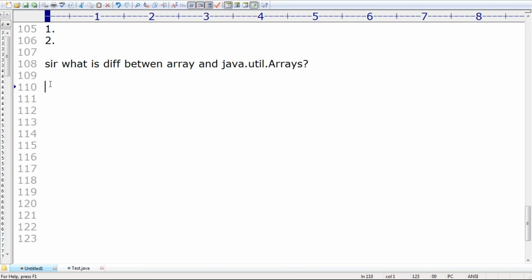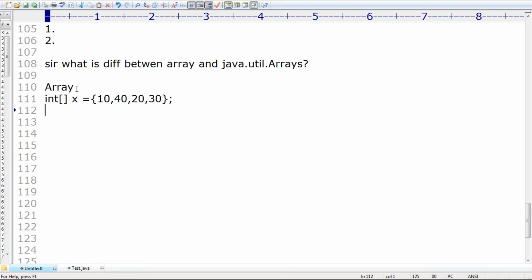If you want to hold a group of values, then we can go for the array concept. Regarding int array, float array, double array, like we have. If you want to hold a group of values, then we can go for one array concept, right? Int array x is equal to 10, 40, 20, 30. Now 10, 40, 20, 30 is there. Clear?